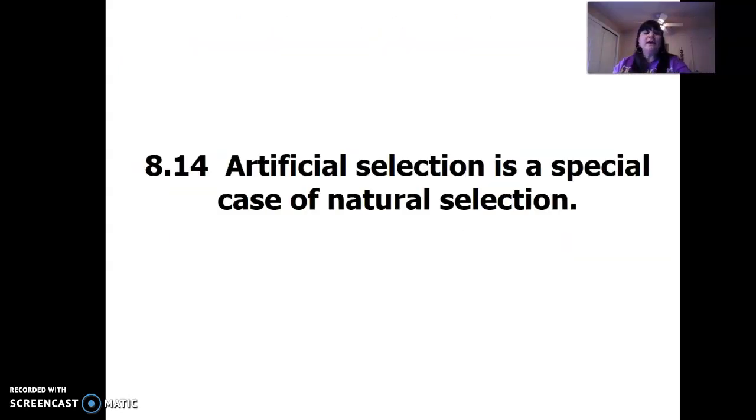Okay, so now to talk about different types of selection. There's natural selection, there's artificial selection. Artificial, meaning we're doing it, okay?